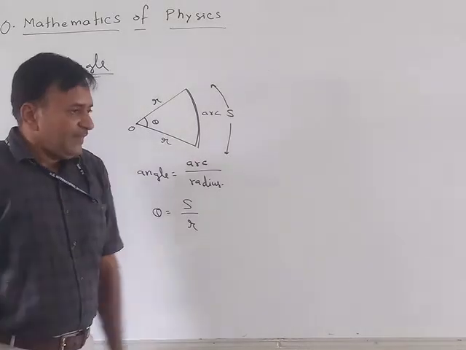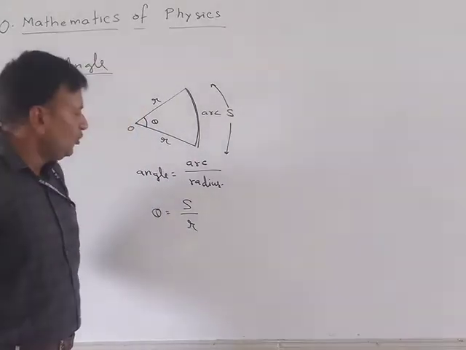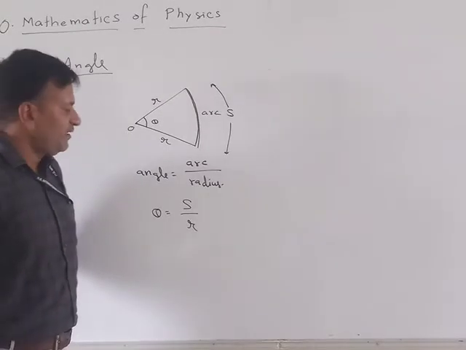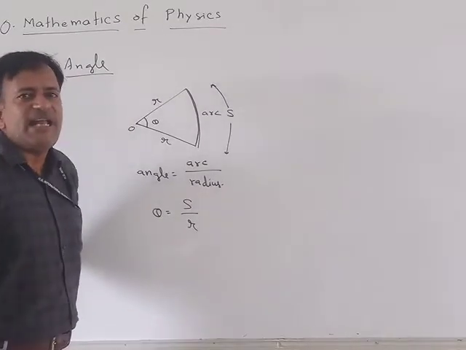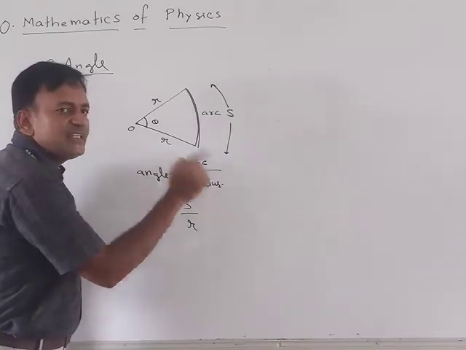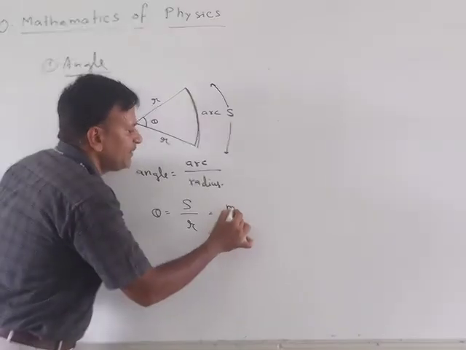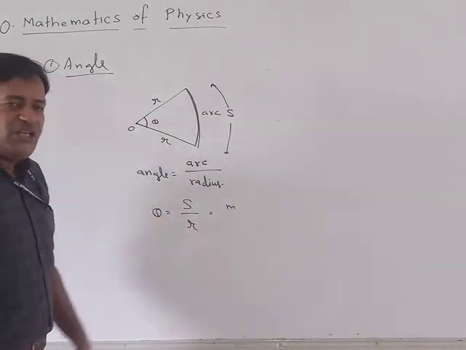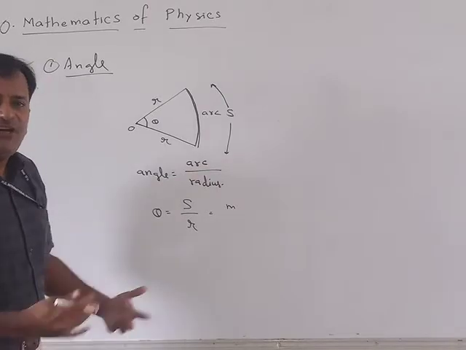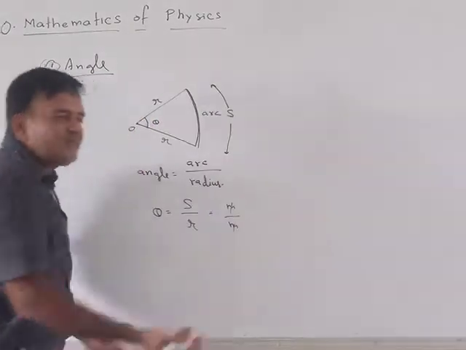Now, in what way do we measure angles? In what units do we measure angle? If you take the units of S, which is arc, a kind of length, its SI unit is meters. Radius is also a kind of length, so its SI unit is also meters.